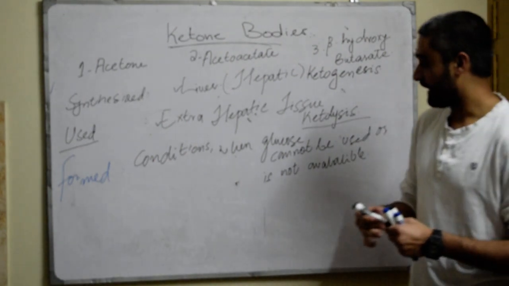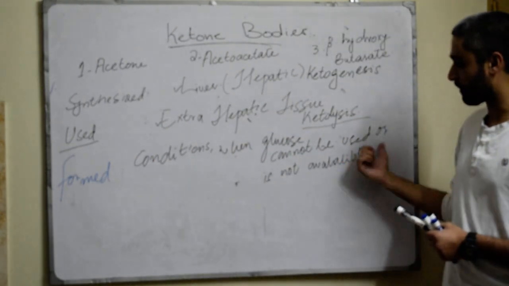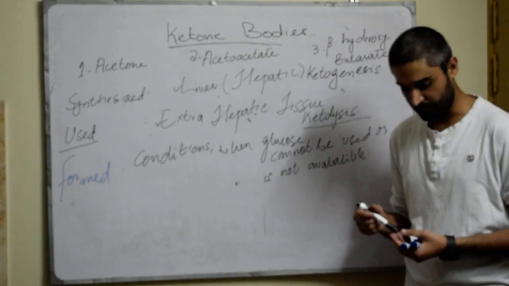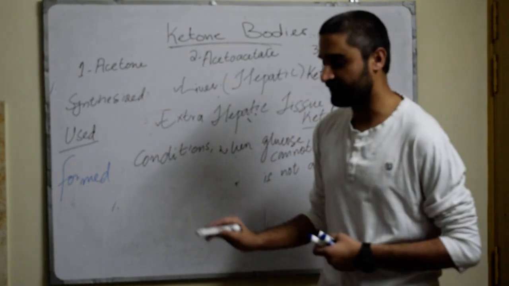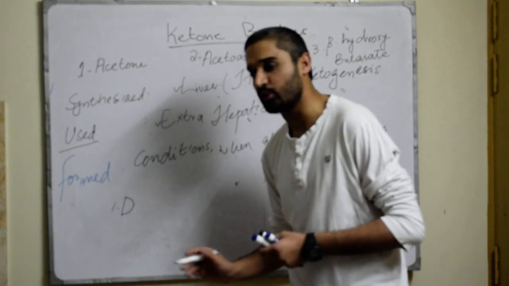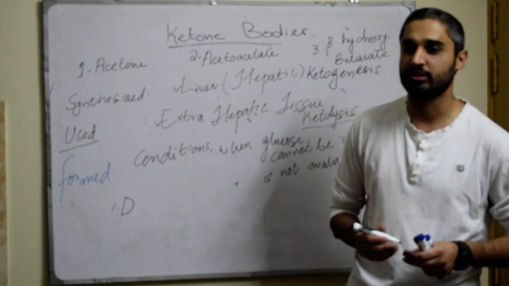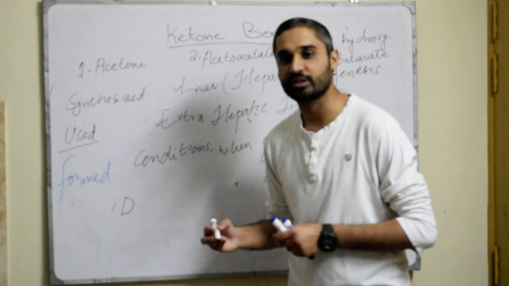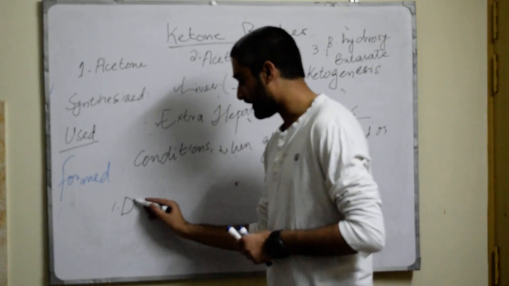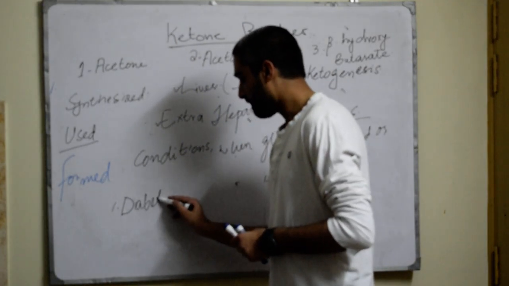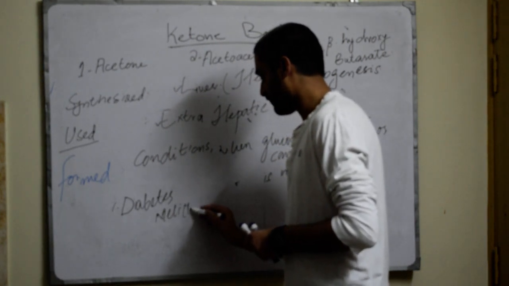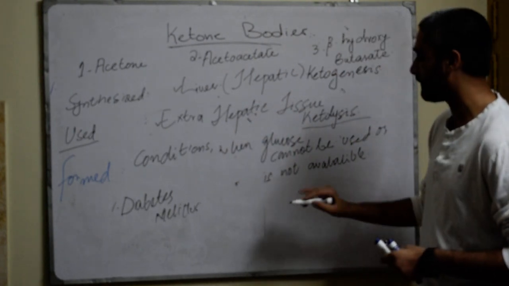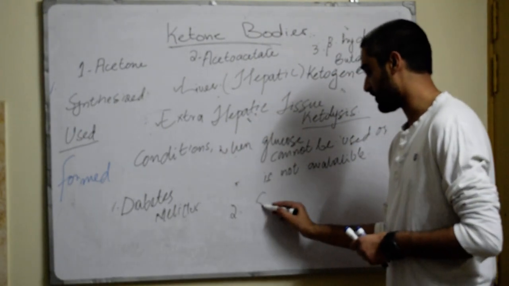So there are two states. Number 1, diabetes mellitus, where glucose is available but insulin is not available, so that glucose cannot be utilized. And number 2 is when no glucose is available, that is starvation.